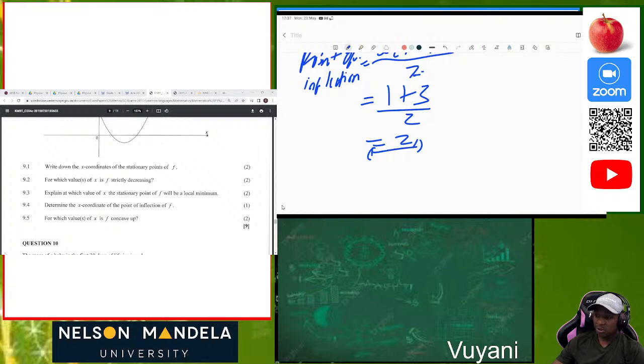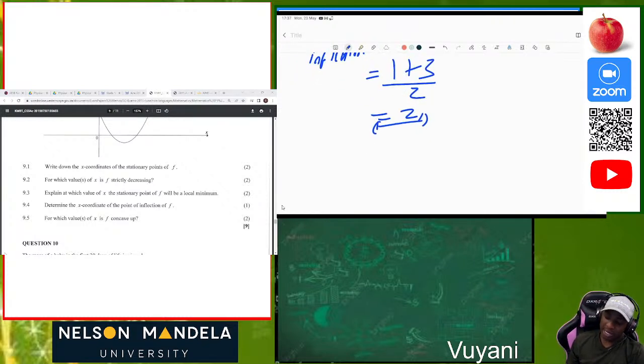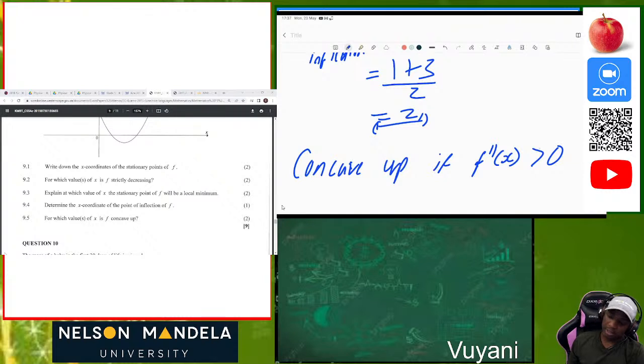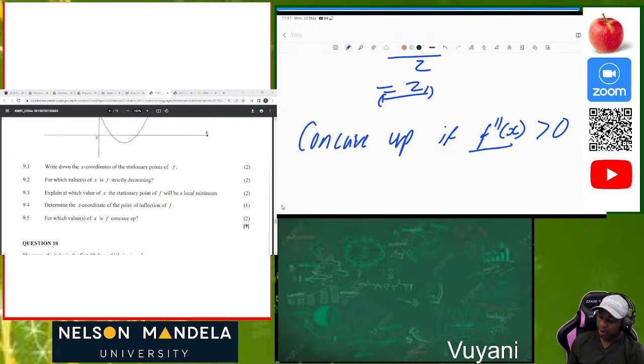Then after that, the last question of the day. For which values of x is f concave up? We know that f is concave up when we look at our f double prime of x. It is concave up if f double prime of x is greater than 0. So what was our point of inflection? Our point of inflection was 2. So the x value must be greater than 2. Then after that, you are done. Then you get your 9 marks.